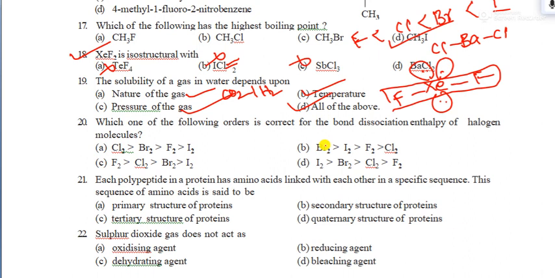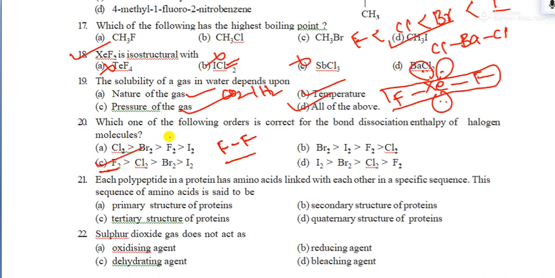Question number 20. What is question number 20? Which of the following orders is correct for the bond dissociation enthalpy? Remember, because of repulsions, the FF bond is a very weak bond. Because of repulsions only, the FF bond is a very weak bond. So let's see which one has the FF bond as a very weak bond, they have mentioned here. Option C, only this one is there.